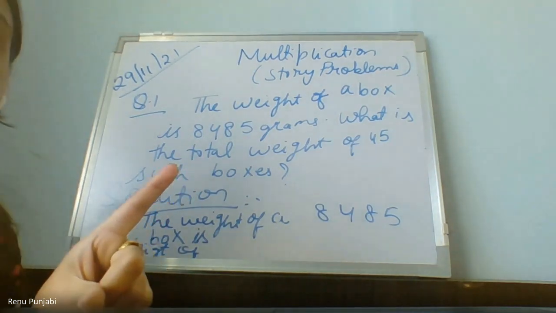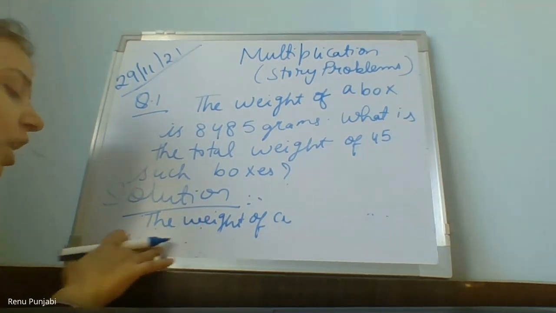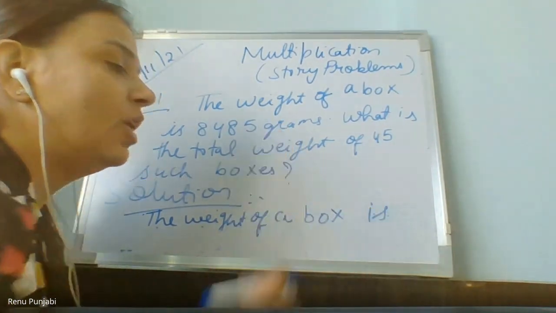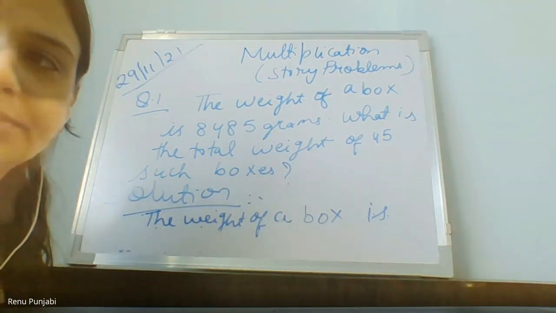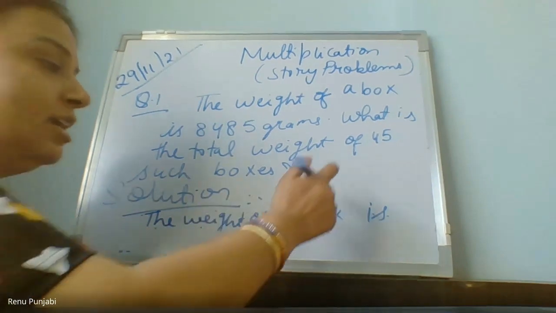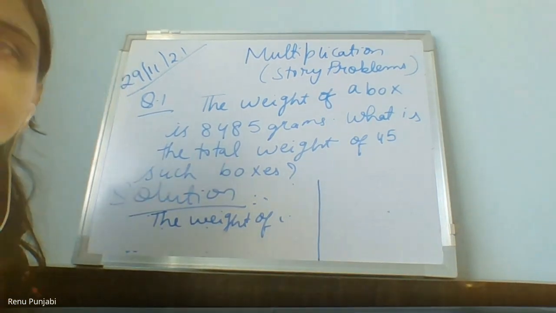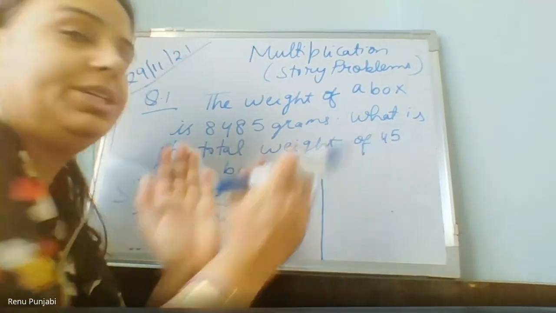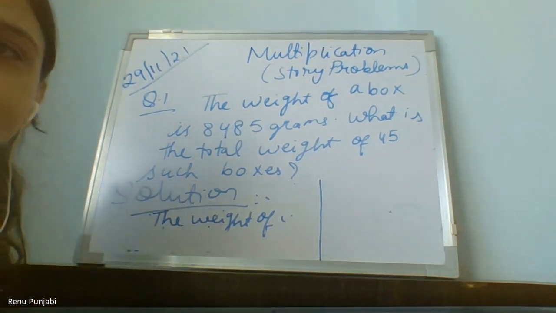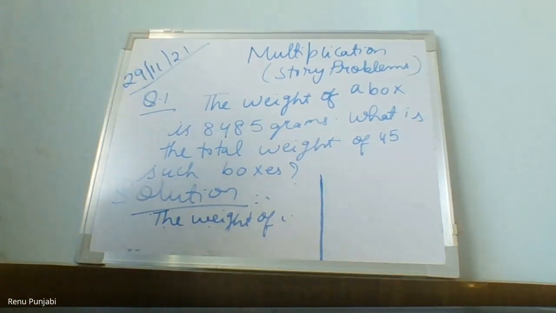Why have I used two lines for the one statement? If I keep on writing here in the same line, then I will not have space to write the numbers. The weight of a box is... now tell me, where will I write the numbers? That's why I told you to use two lines for the statement, so that you keep the space. Always keep your right hand side space for the solution. If the statement doesn't fit in this line, use two lines, but draw a line here and always keep this space for the solution for the story problems.